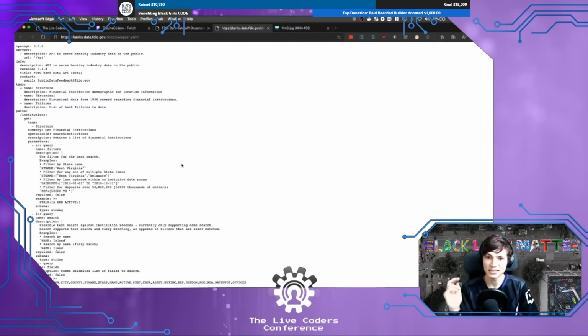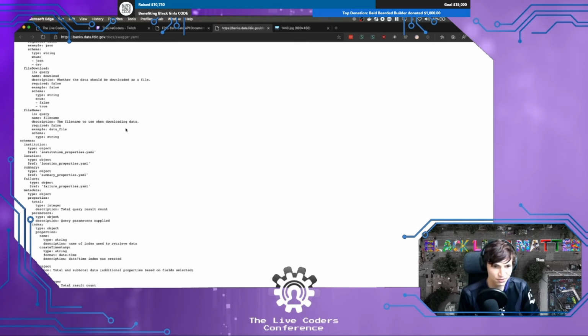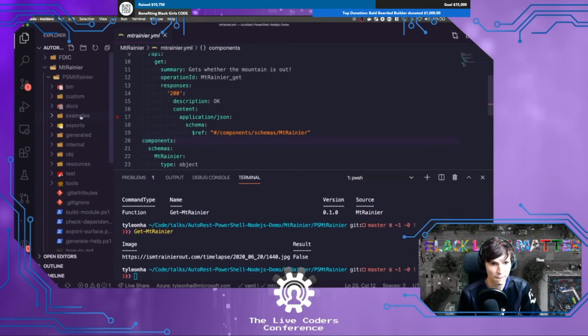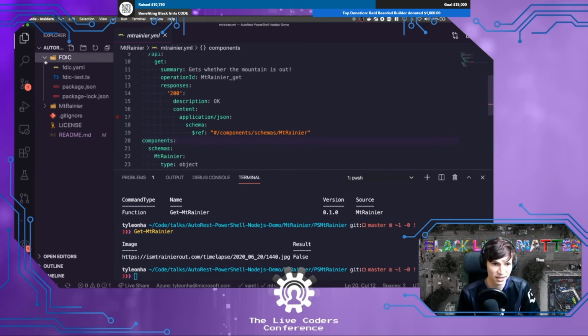And so I did, just to be totally transparent, I had to make two changes to this. One is I had to change the URL to be the full URL because I had downloaded the file. And the other thing, just for consistency, is that this references a couple of other YAML files, so I inlined those into one big YAML so you could see just how massive this spec is.